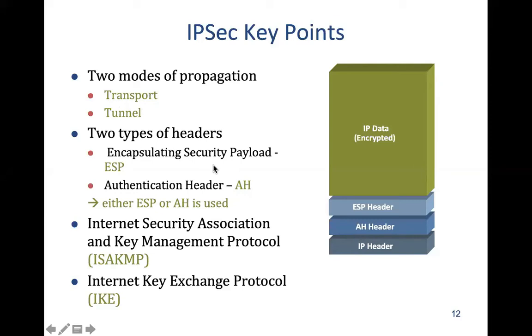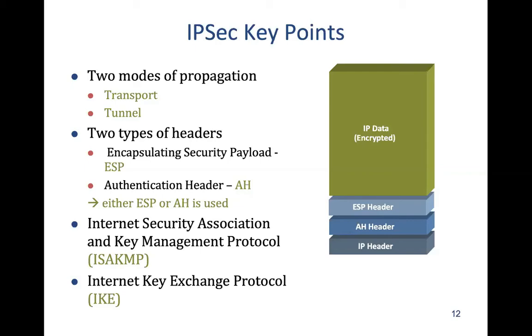Many applications may require only authentication, not encryption. In that case, the second header, which is called AH, Authentication Header, can be used. So either ESP or AH is used. A packet cannot contain both ESP and AH headers. It contains either ESP or AH.